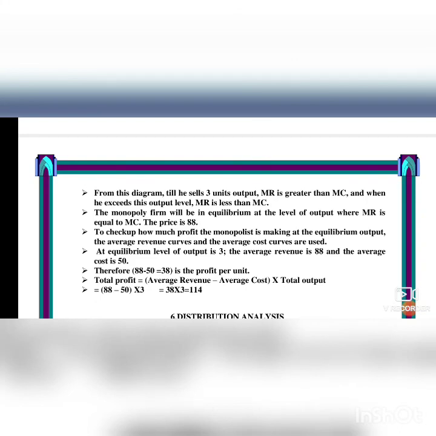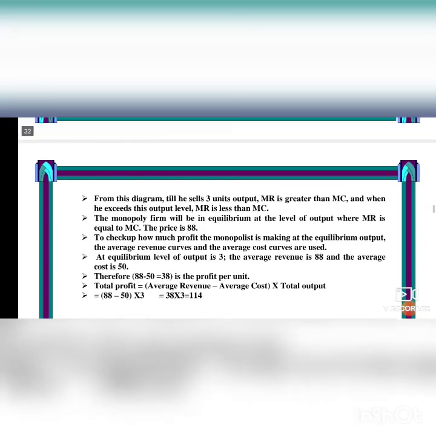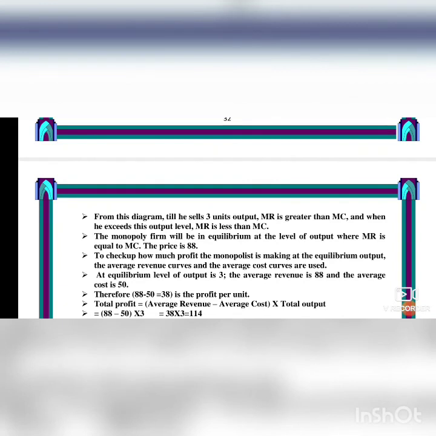Total profit, how is it calculated? Average revenue minus average cost, into total output. The average revenue is 88 minus the average cost of 50, into 3. Total output is 3, isn't it? So the profit is how much? 38 into 3 is equal to 114.